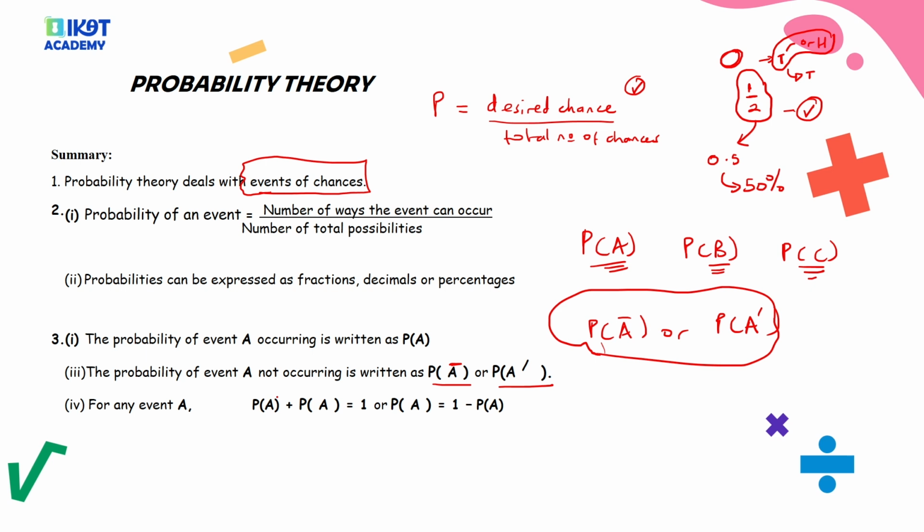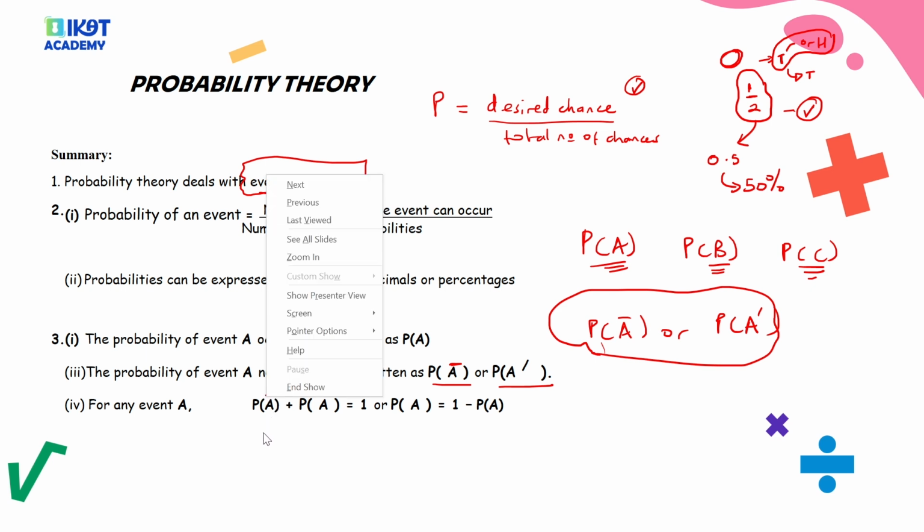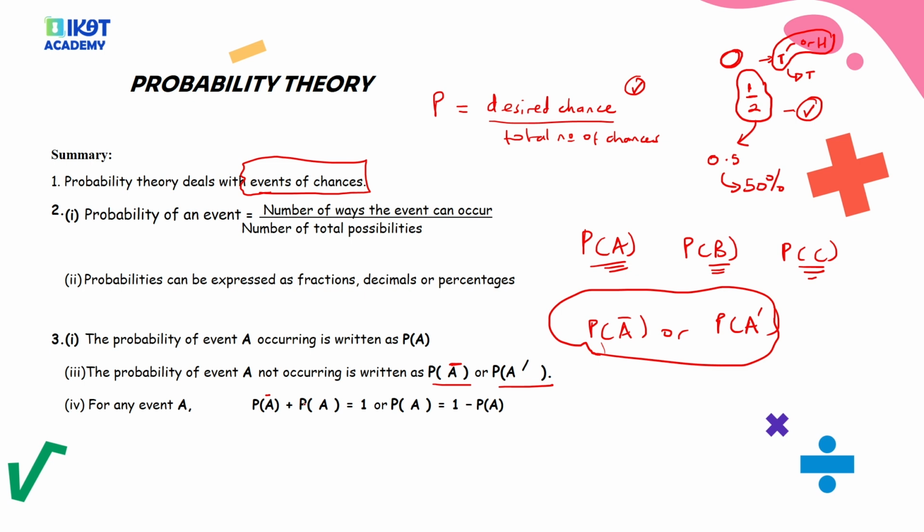Now for any event, when you get the probability of event A occurring plus the probability of A complement, it should equal 1. And how do we get that? Because the probability of A and the probability of event A not occurring, their sum is equal to 1. What does that mean? Meaning if we have the probability of A, we can use that to find the probability of A complement, and if we have the probability of A complement, we can use that to find the probability of A. And we can keep interchanging.